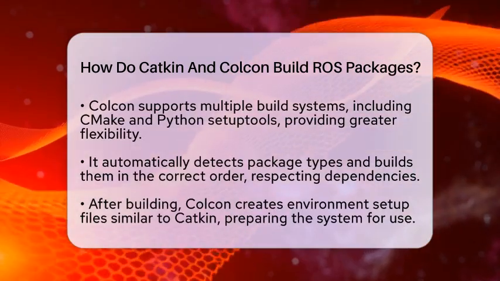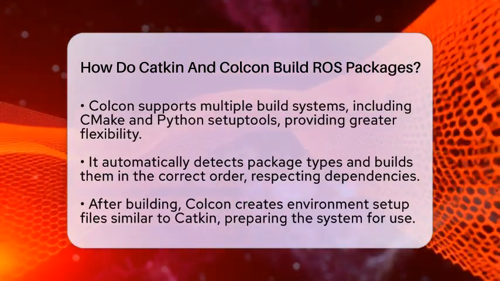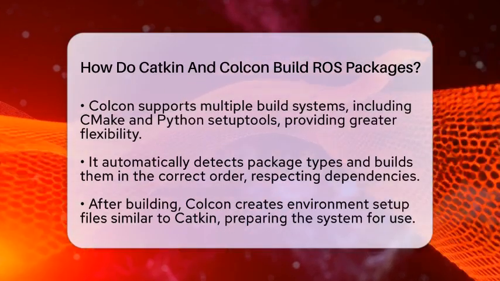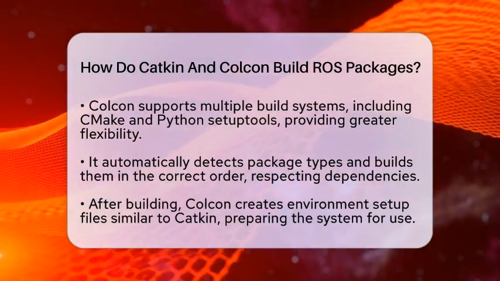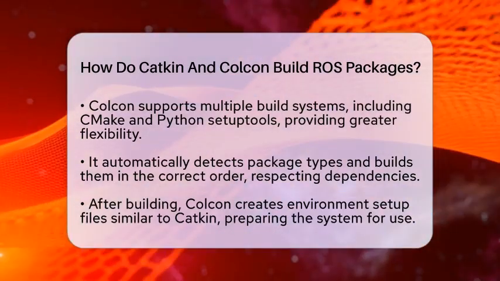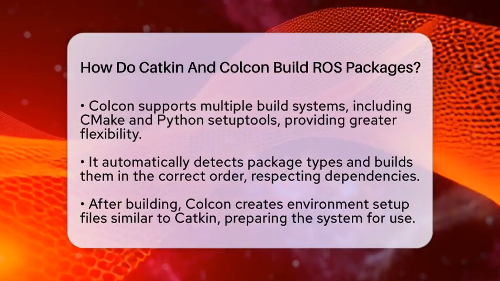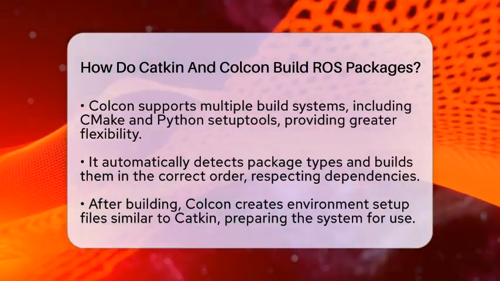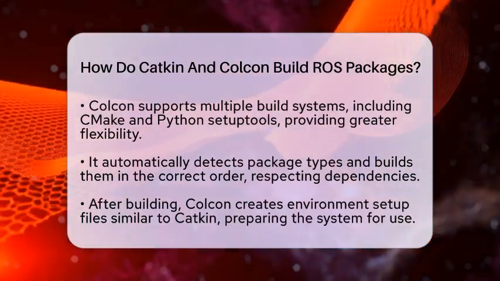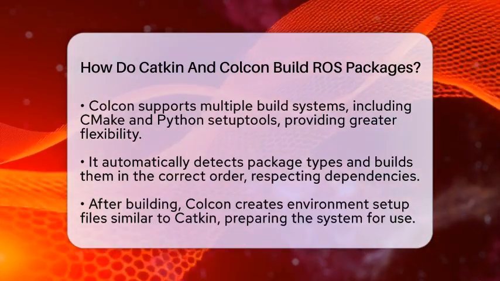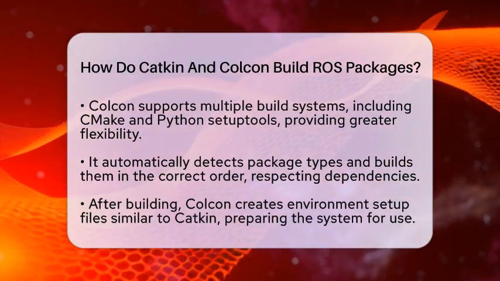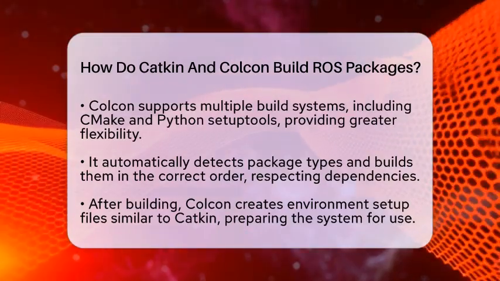When you run Colcon, it automatically detects what type of package each one is and figures out the best way to build it. It then builds all packages in the right order, respecting their dependencies. After building, Colcon creates environment setup files just like Catkin, so your system knows where to find the new software. Its approach of building packages in isolation helps prevent conflicts and makes it easier to manage complex projects with different package types.